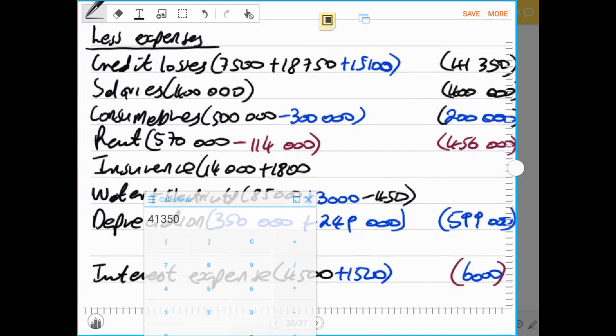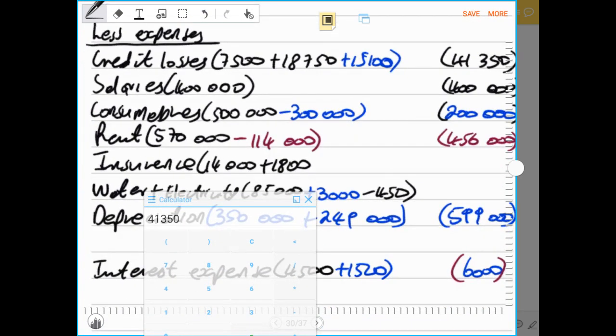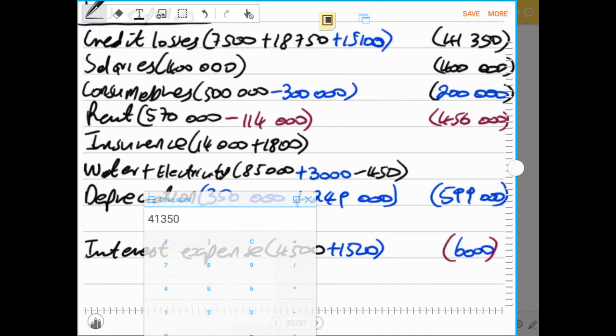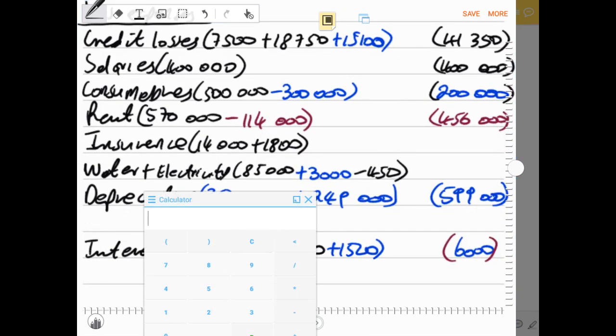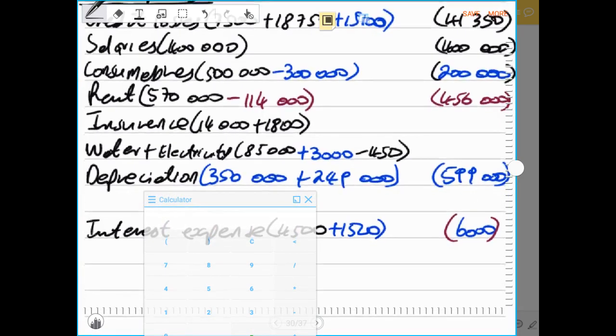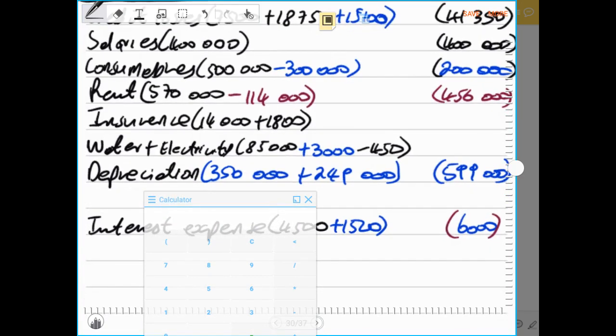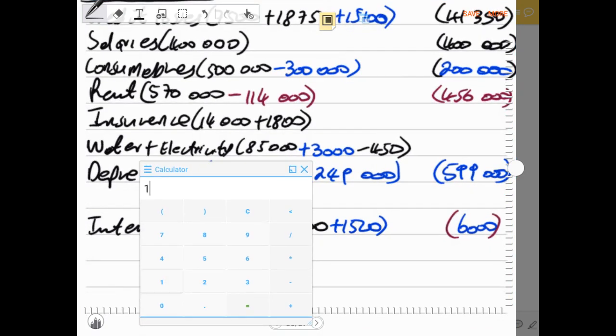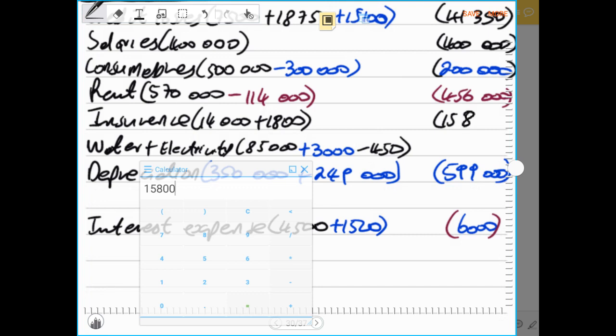Then we have rent, which is already 456,000. We have insurance, and our insurance is 14,000. 14,000 of insurance plus 1,800, and insurance becomes 15,800. Our insurance becomes 15,800.